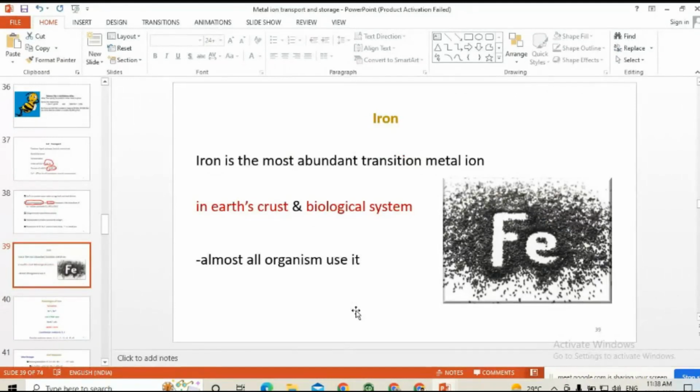Iron is one of the most abundant elements present in the earth's crust. In biological systems also, many of the enzymes utilize iron in the plus 3 as well as plus 2 oxidation state. Why iron? Again, why iron?